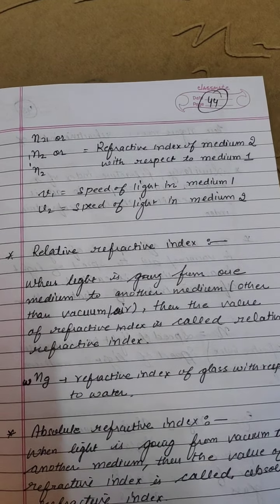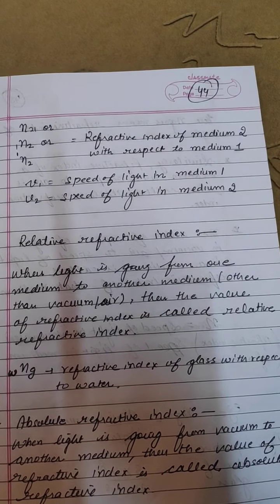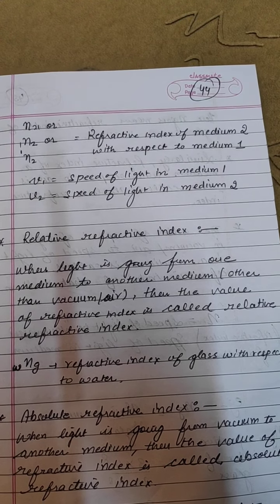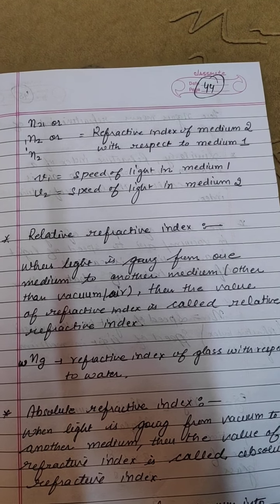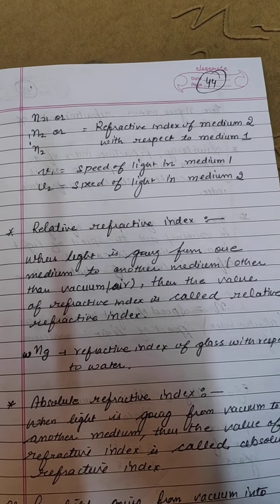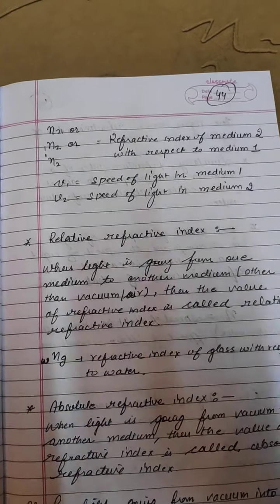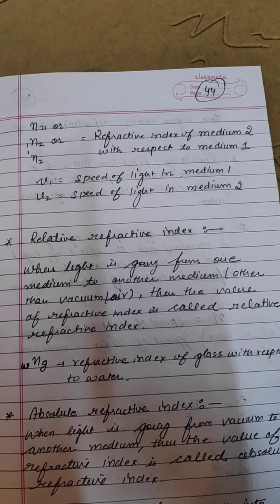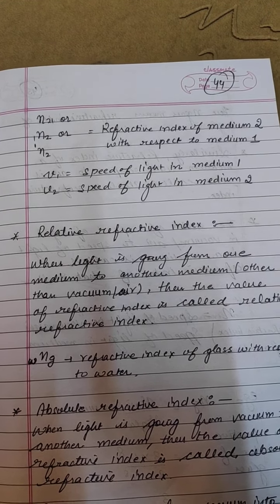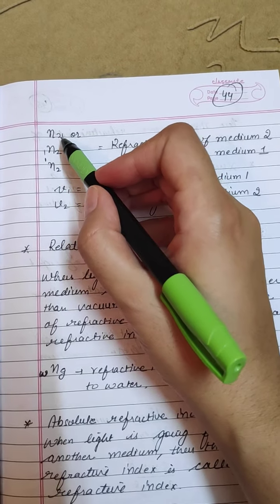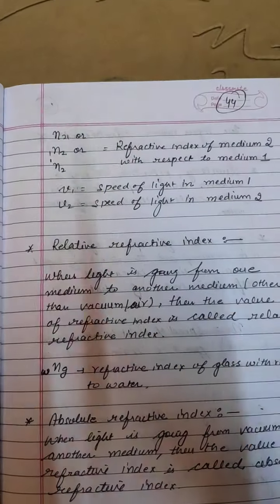Means when we take two different mediums and neither medium is air, then that refractive index is called relative refractive index. Like I have written here, NGW, the refractive index of glass with respect to water. It can be written in three ways, and you know the three ways. You can write it like this: NGW, NGW here, NGW here at the top.